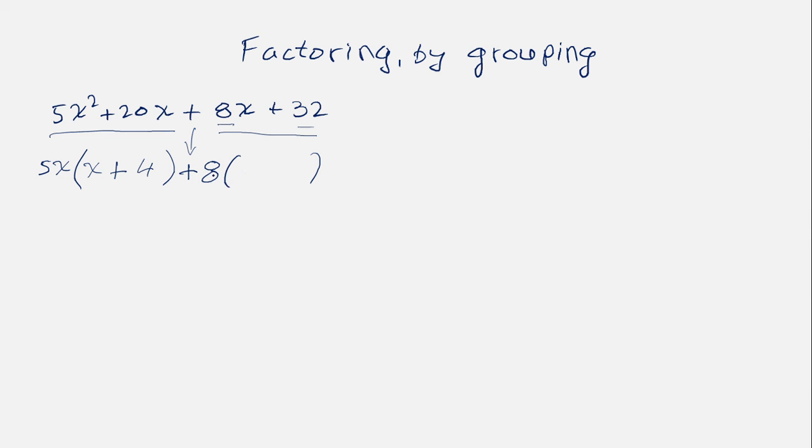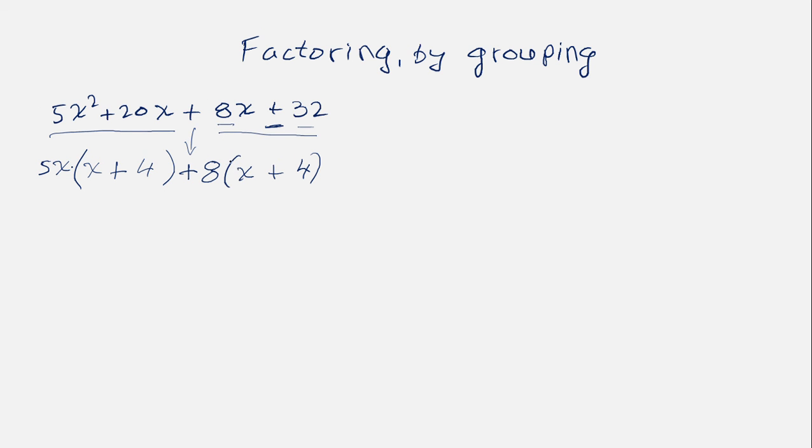Again, you can say, well, 8 times what will give you 8x? Well, it's x. 8 times x is 8x. Plus this one right here, right? And then 8 times what will give us 32? Well, 8 times 4 is 32. So now what we did is actually we factored the first group. This one right here is factored because we have a times right here: 5x is one factor, and x plus 4 is the other factor. And then we factored the second group, this one right here.